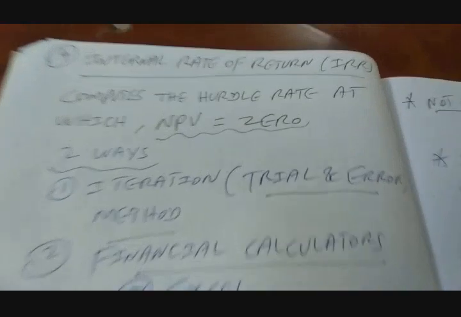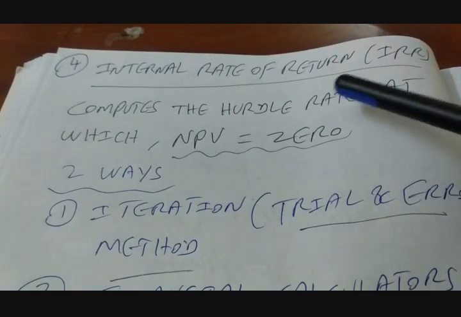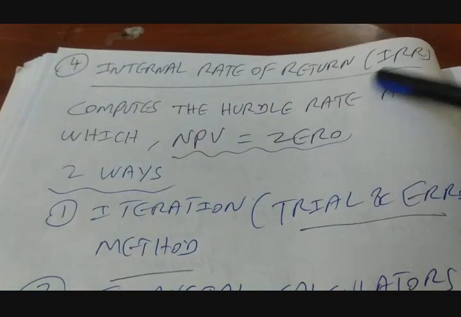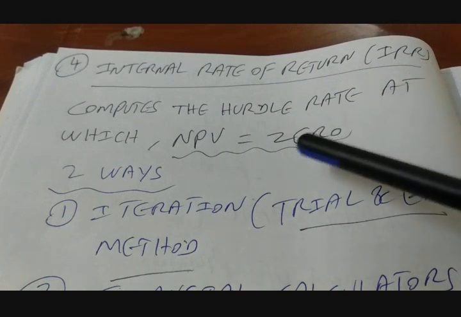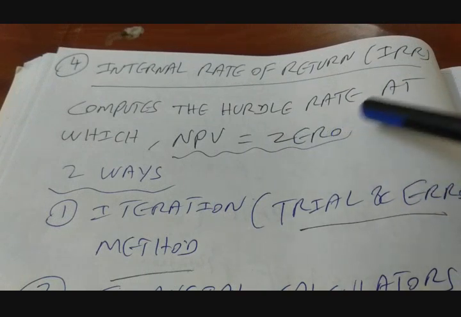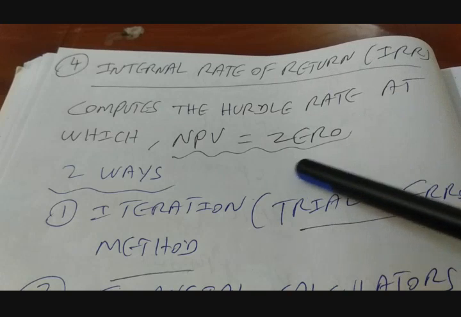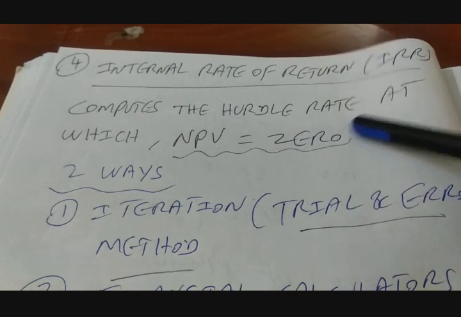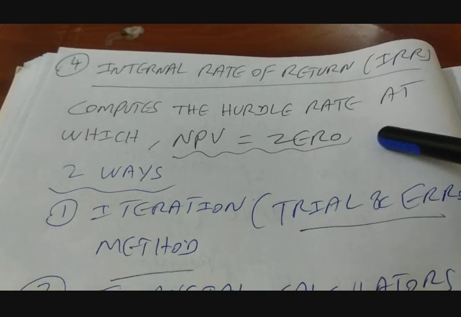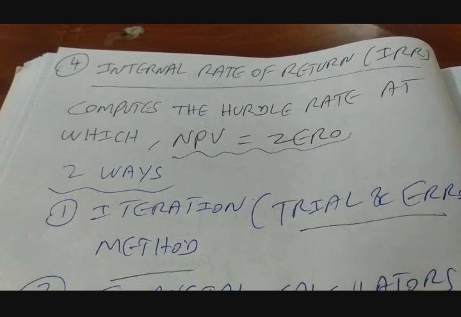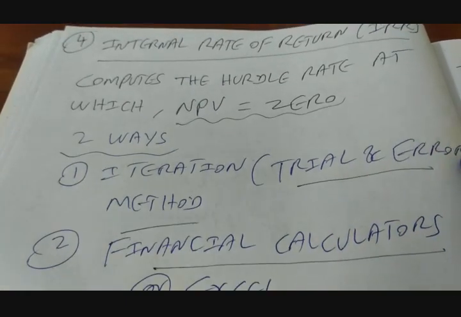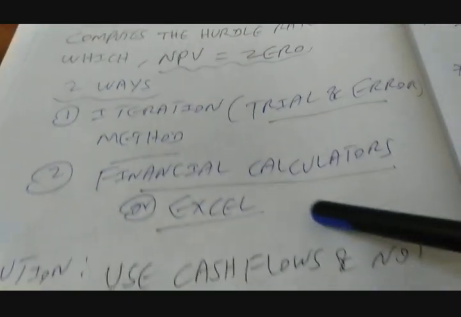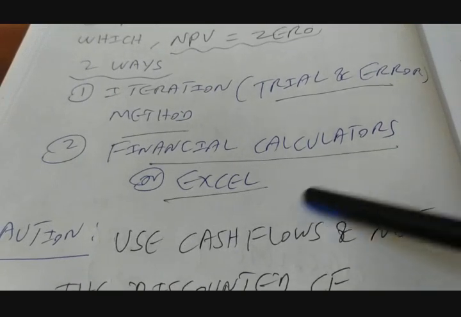So I take you to the fourth method, which is known as IRR, internal rate of return. It computes the hurdle rate at which the NPV is equal to 0. IRR is nothing but the hurdle rate at which your net present value is equal to 0. There are two ways of finding that. The first one is iteration, otherwise known as the trial and error method, and the second is you can use financial calculators or Excel.